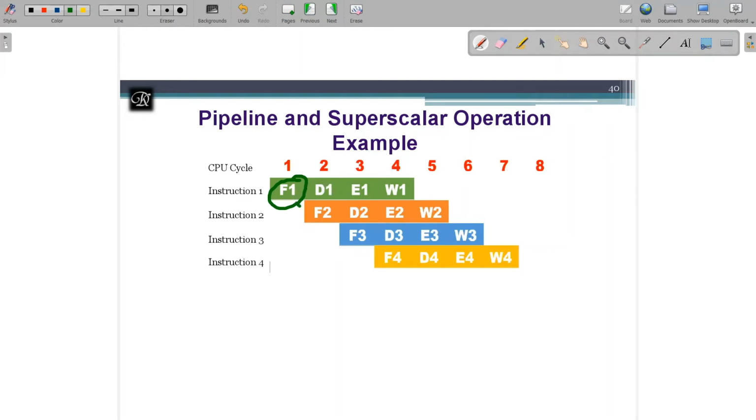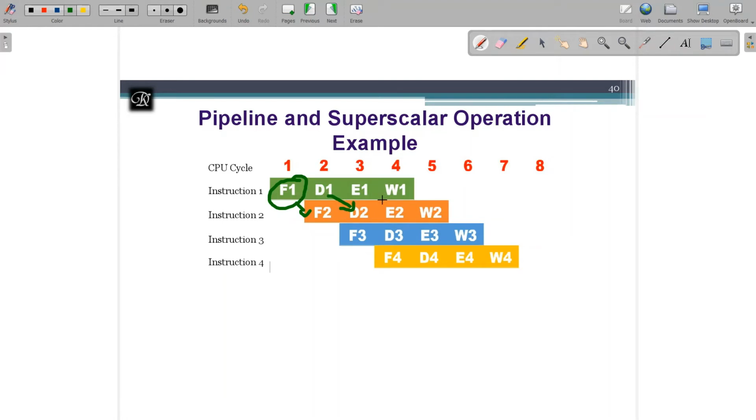So in the meantime, can I ask the fetch to fetch the second instruction? Yes, it is possible because it is already free. And on the third clock cycle, you can notice execution of the first instruction is going on, but decode is free. So can I ask decode to decode the second instruction?